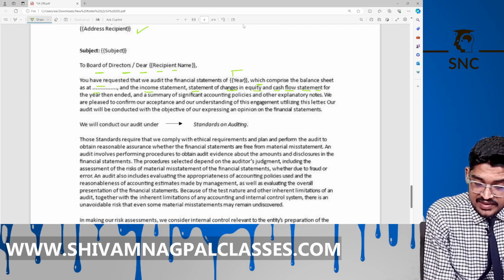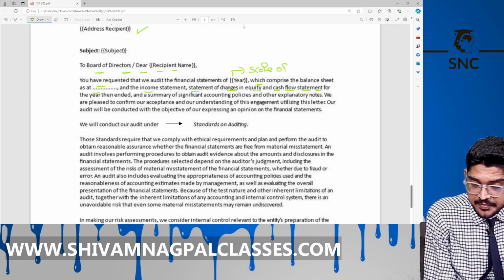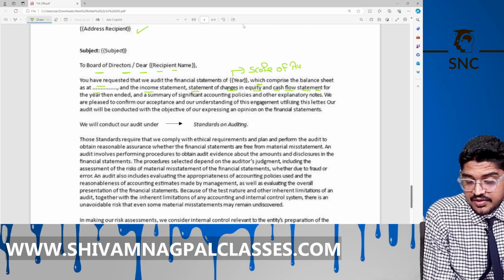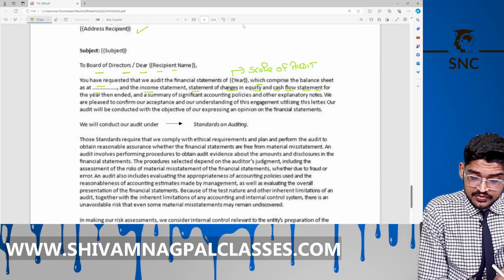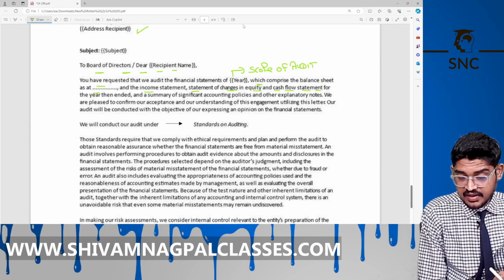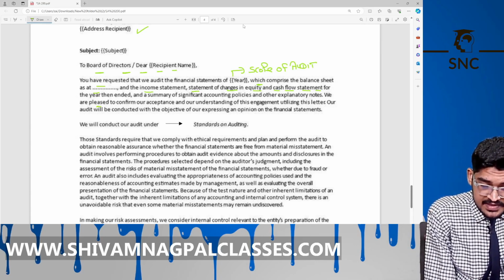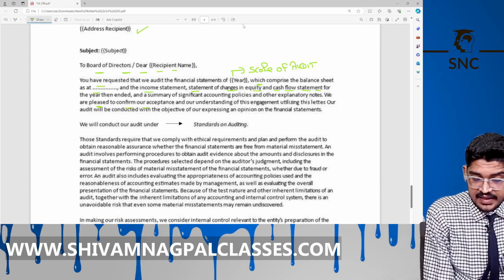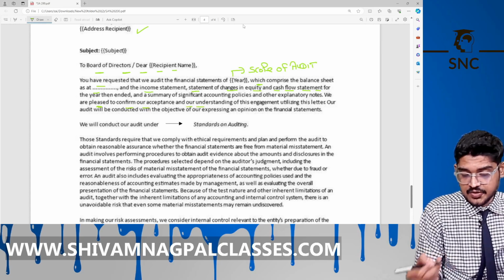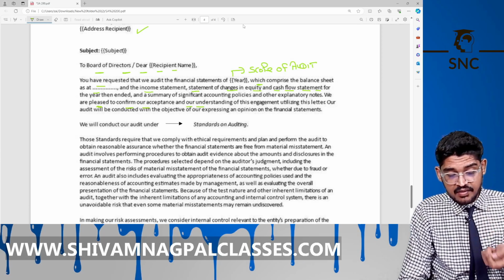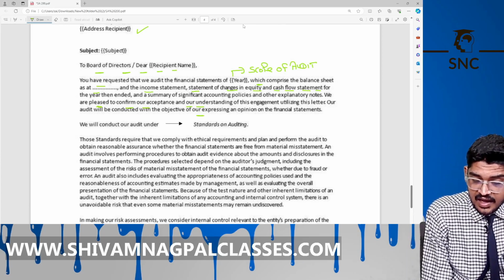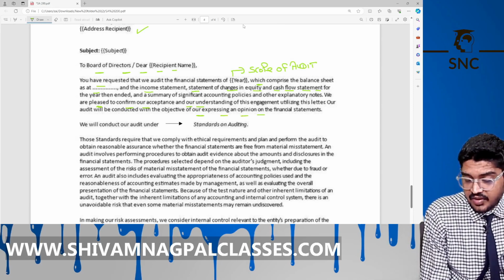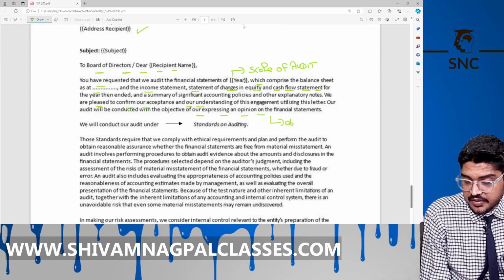This means the scope of the audit. What is the scope of audit? It contains the scope of the audit. Then a summary of significant accounting policies and other notes. And we are pleased to confirm our acceptance and our understanding of this engagement by this letter, and our audit will be conducted with the objective of expressing an opinion on the statements. What is our objective in doing the audit?